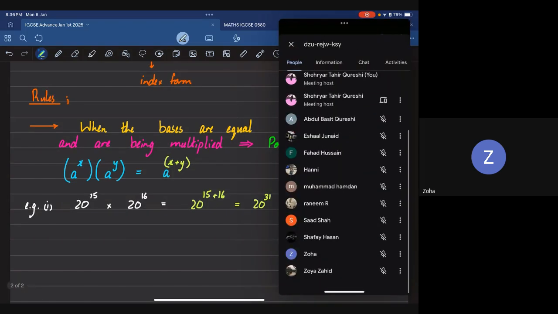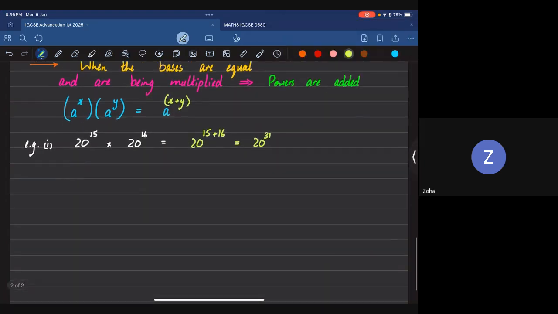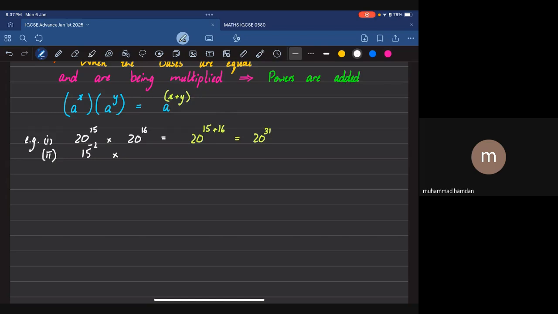Keeping this in mind, who shall I ask? Hamdan, give me another difficult example. Make it difficult, Hamdan. The base should be 15, and the power negative 22. Hamdan's cooking. All right, Hamdan is really angry at me for some reason. No worries. Obviously the base has to be the same. And what about the next power, Hamdan? Negative 15. Negative 50.